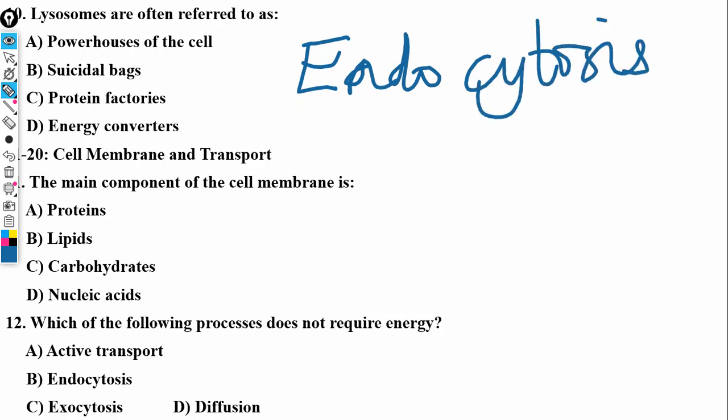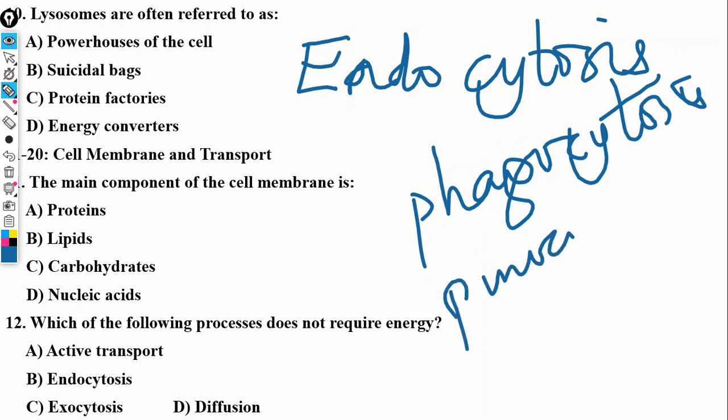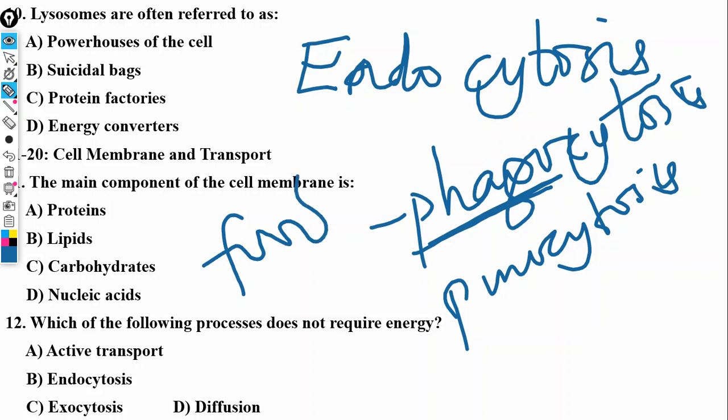Now, there are two ways in which the cell eats. We have phagocytosis and pinocytosis. When you say the cell is phagocytizing, phago refers to food, while pino refers to drink. Is that okay?